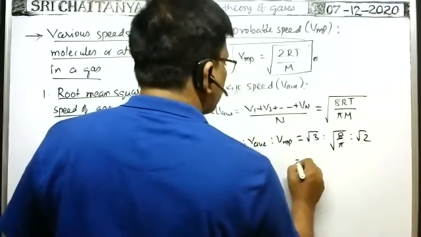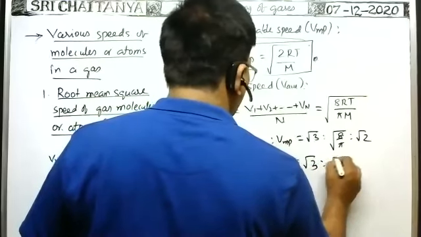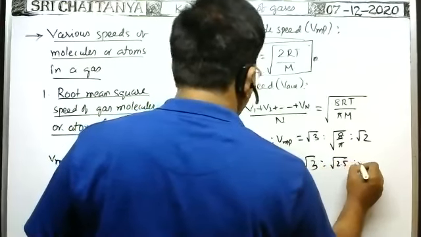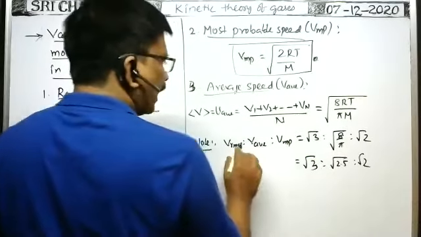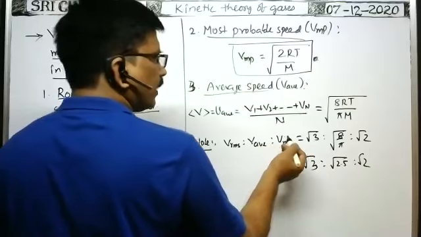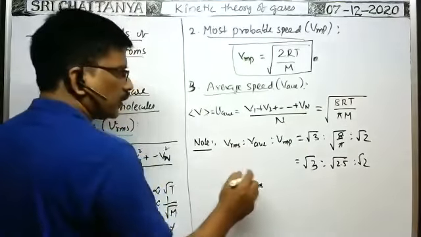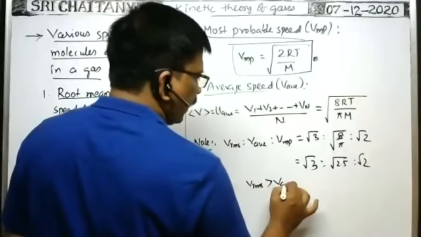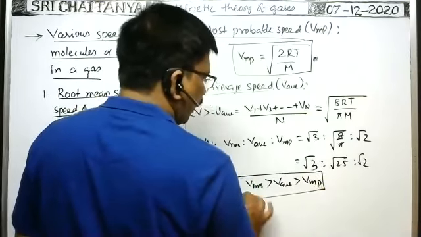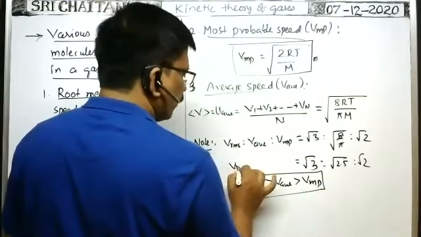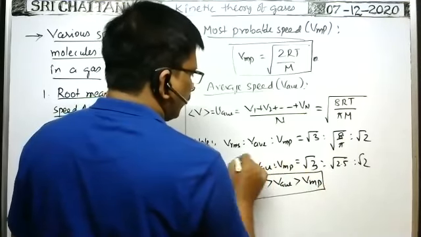Approximately this is root 3 is to 2, root 2.5 is to root 2. So it is clear that RMS speed is greater than average speed, which is greater than most probable speed. VRMS greater than V average greater than VMP. This is also important for objective.